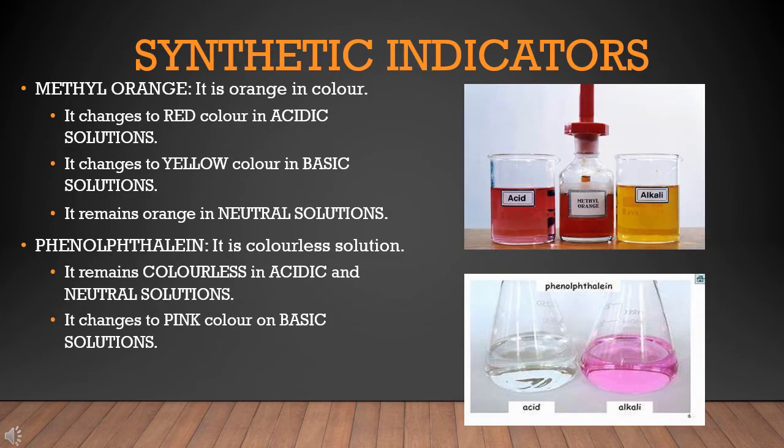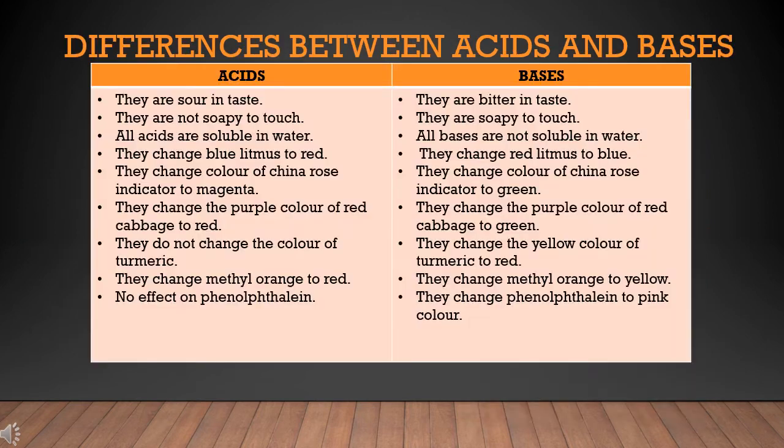The most commonly used synthetic indicators are methyl orange and phenolphthalein. Methyl orange indicator is orange in color, whereas phenolphthalein is colorless. Methyl orange changes to red color in acidic solution. It changes to yellow color in basic solution. Methyl orange remains orange in neutral solution. Phenolphthalein remains colorless in acidic and neutral solutions, but it gives pink color in basic solution.